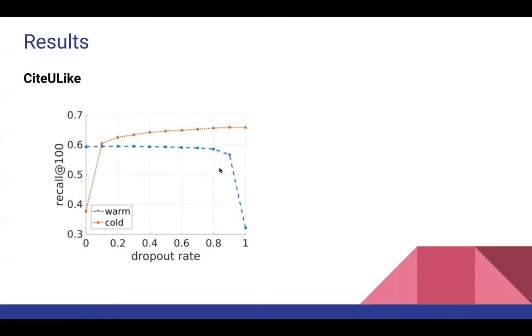But after a dropout rate of 0.7, the warm start metric decreased gradually. And so this indicates that there is a region of dropout values where significant gains in cold start accuracy can be achieved without loss of warm start.